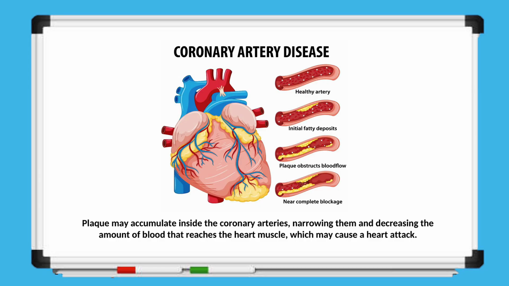In short, coronary artery disease occurs when plaque builds up inside the coronary arteries. This plaque narrows the arteries and restricts blood flow to the heart muscle. The condition progresses through several stages, starting with a healthy artery, followed by the formation of initial fatty deposits, then plaque obstructing blood flow, and eventually leading to near-complete blockage. If the blockage becomes severe, it can result in a heart attack. This clearly highlights why keeping the coronary arteries healthy is essential for preventing serious heart problems.